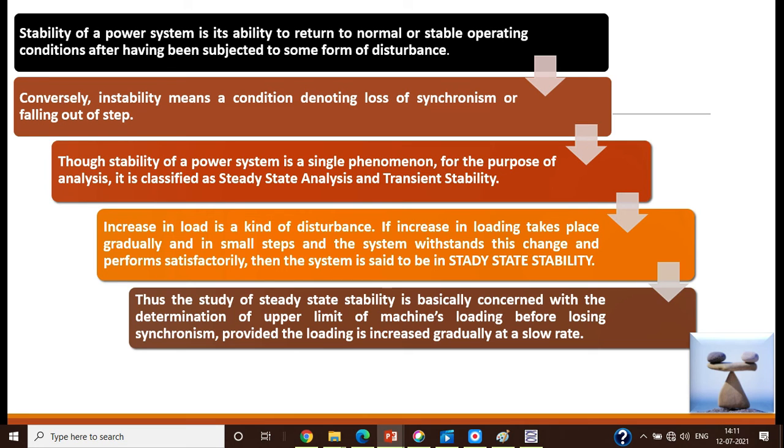Generators have their maximum capacity. Beyond that, if the load is increased, it loses its synchronism. Then what you have to define here is the upper limit of machine's loading. Beyond that, the system loses its stability. Therefore, in steady state stability analysis, our main aim is to fix the upper limit of machine's loading.